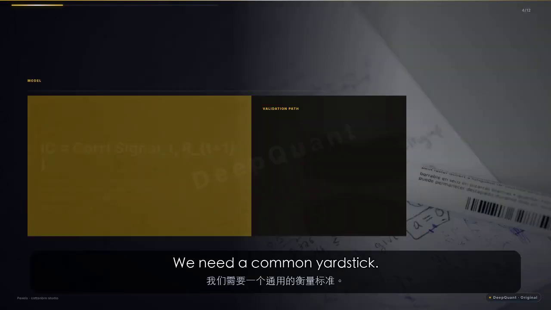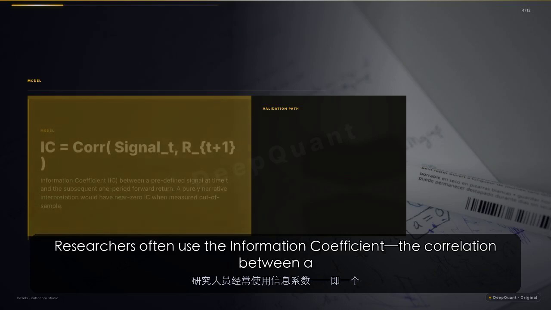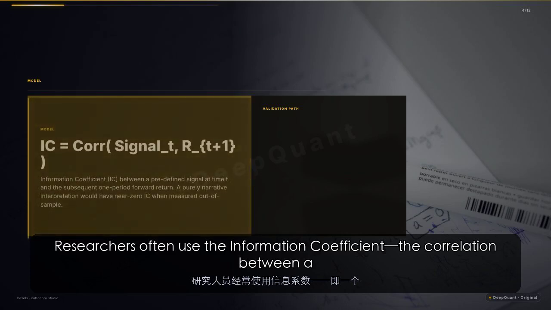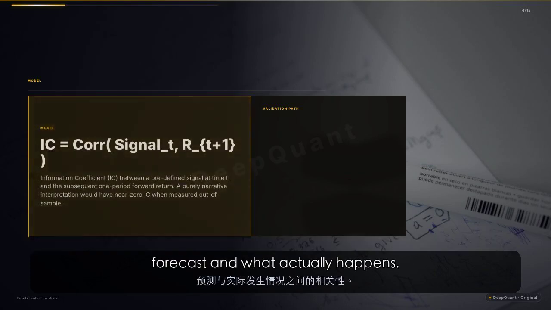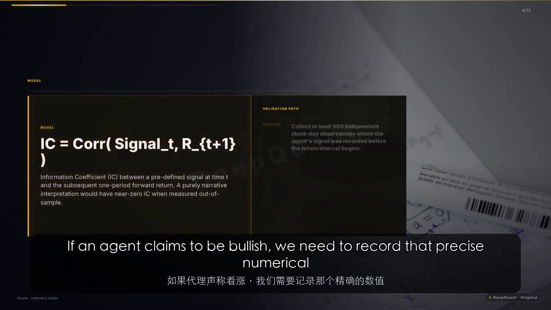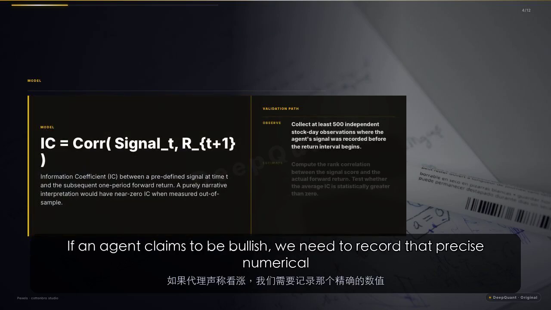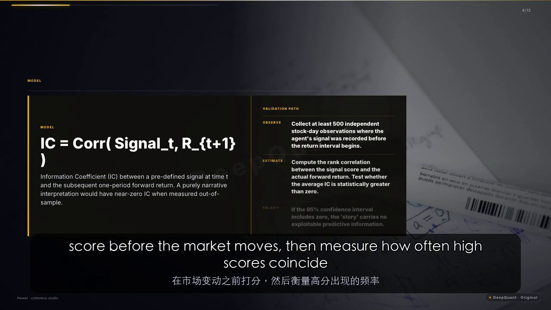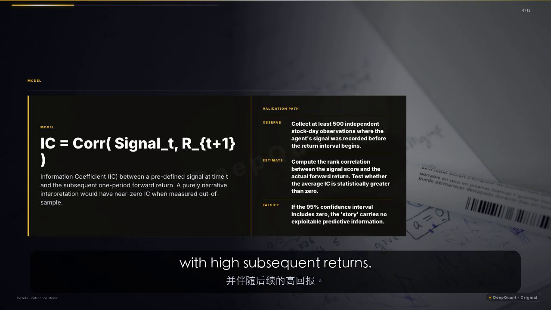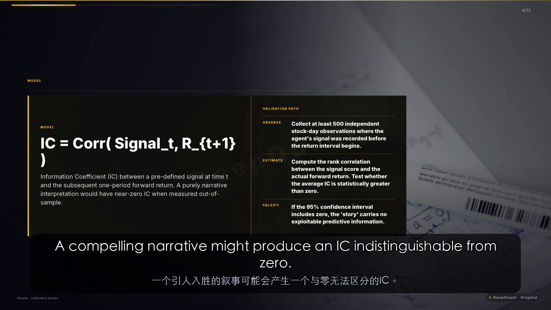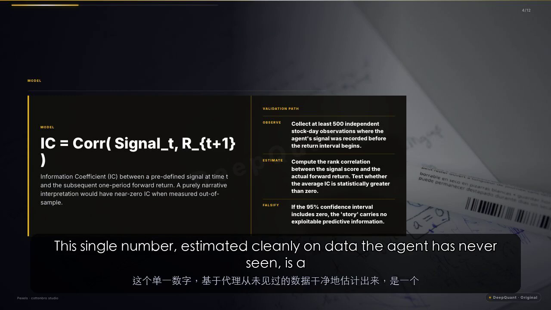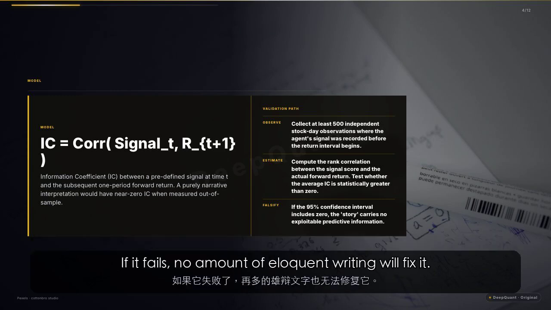We need a common yardstick. Researchers often use the information coefficient, the correlation between a forecast and what actually happens. If an agent claims to be bullish, we need to record that precise numerical score before the market moves, then measure how often high scores coincide with high subsequent returns. A compelling narrative might produce an IC indistinguishable from 0. This single number, estimated cleanly on data the agent has never seen, is a brutal but fair test. If it fails, no amount of eloquent writing will fix it.